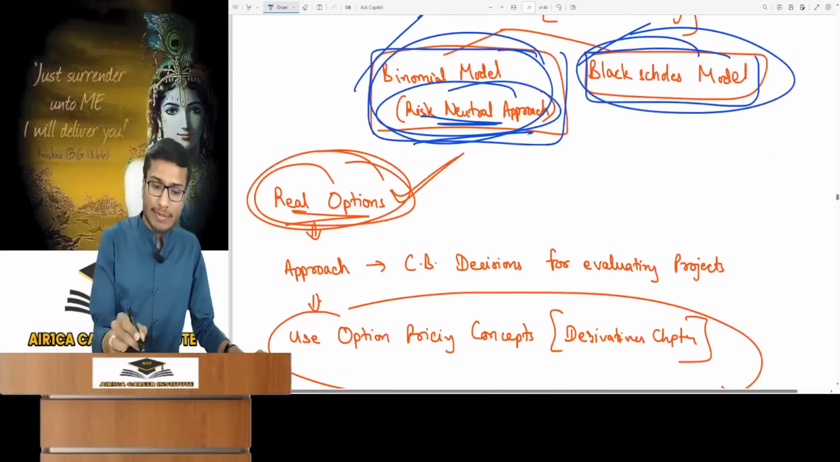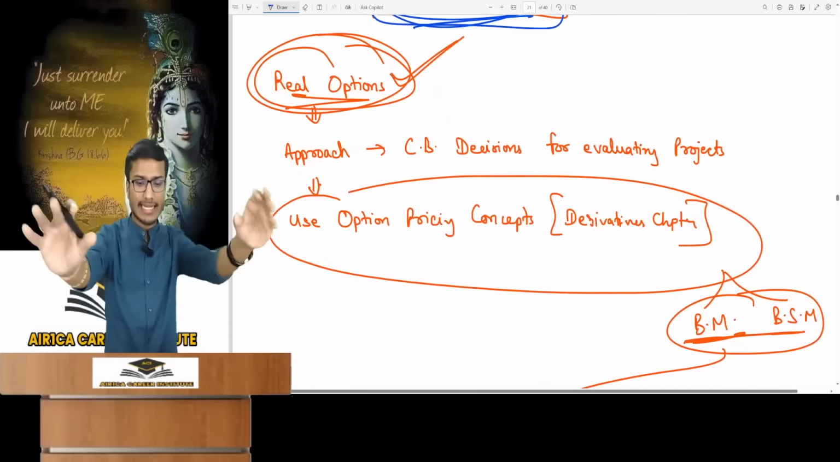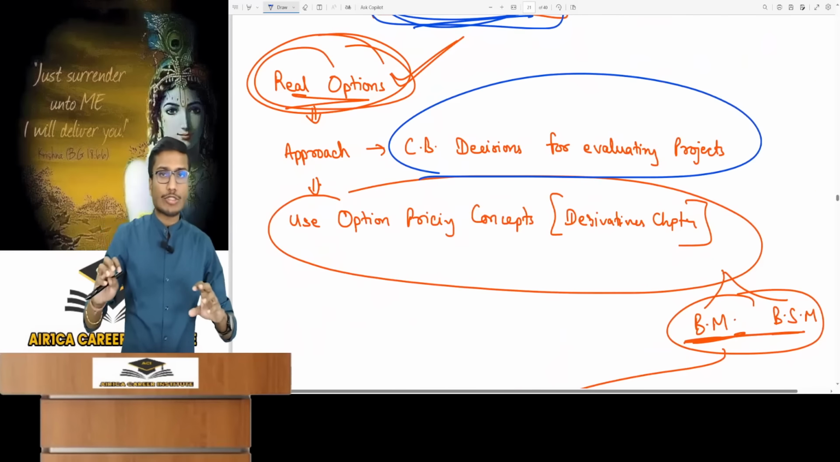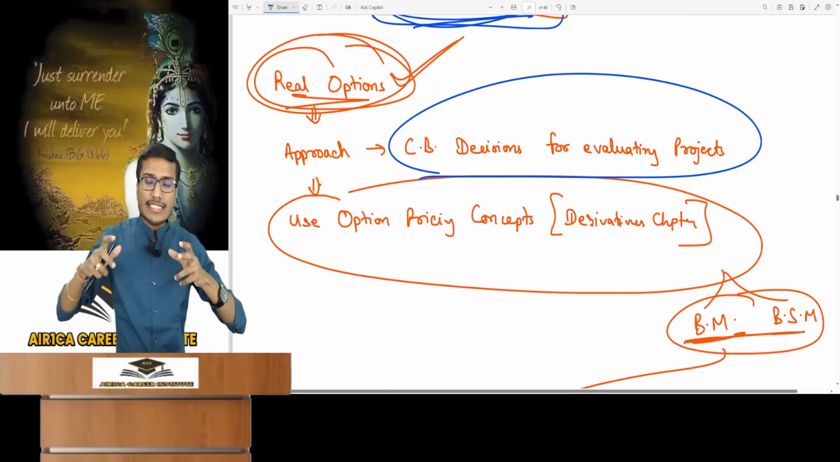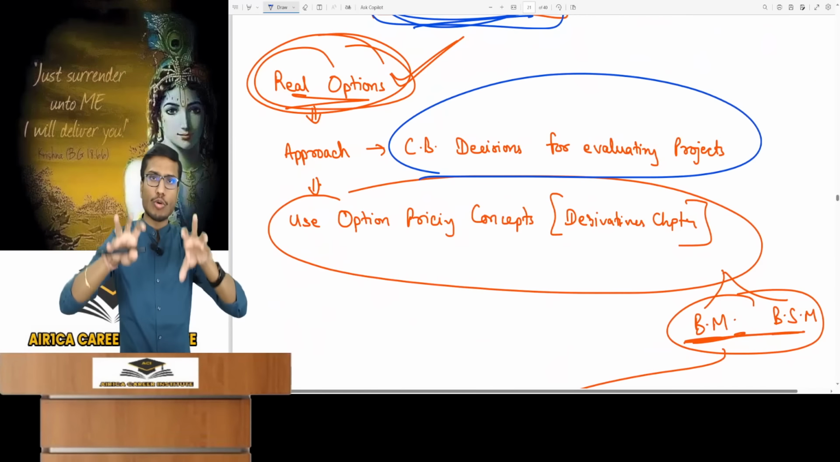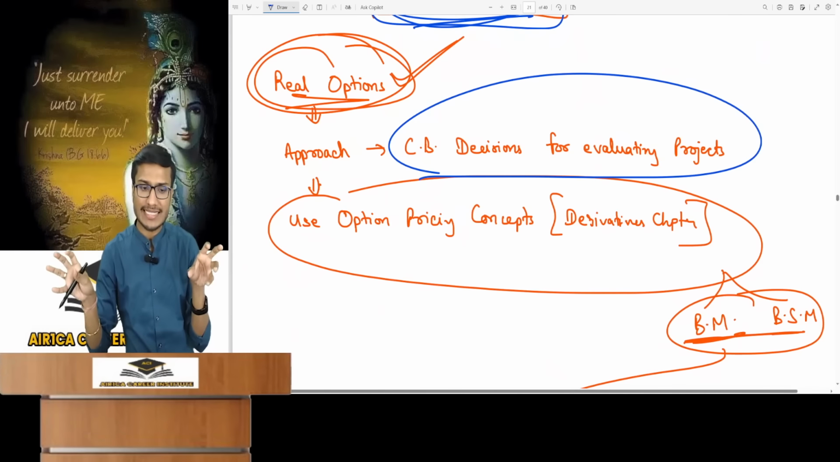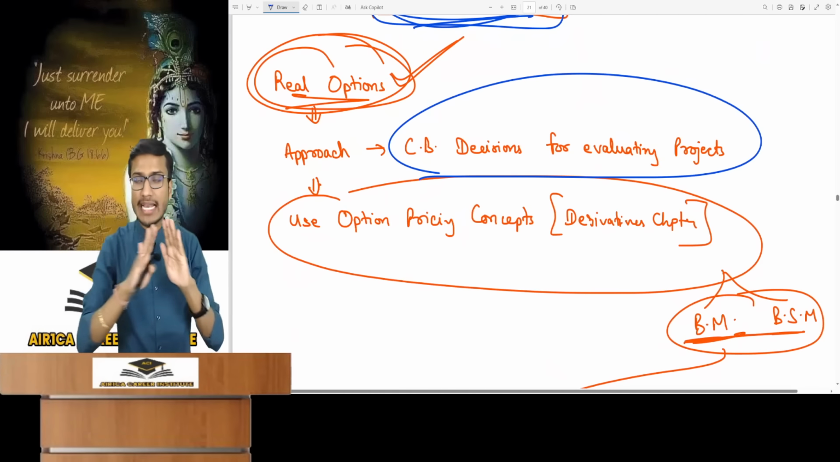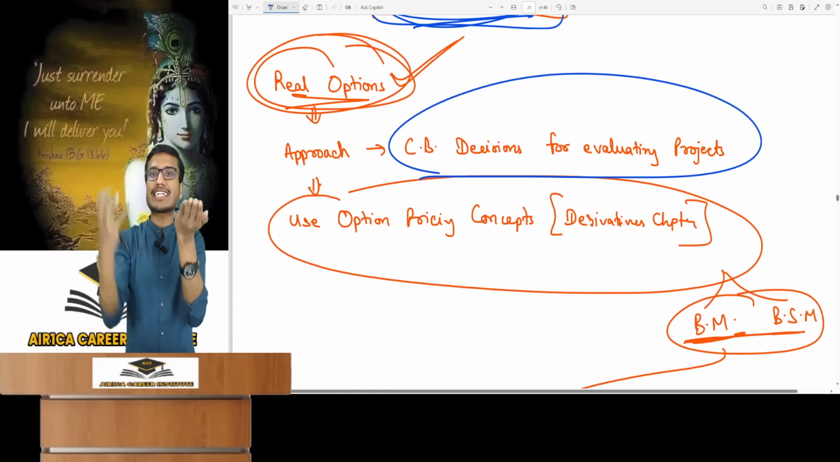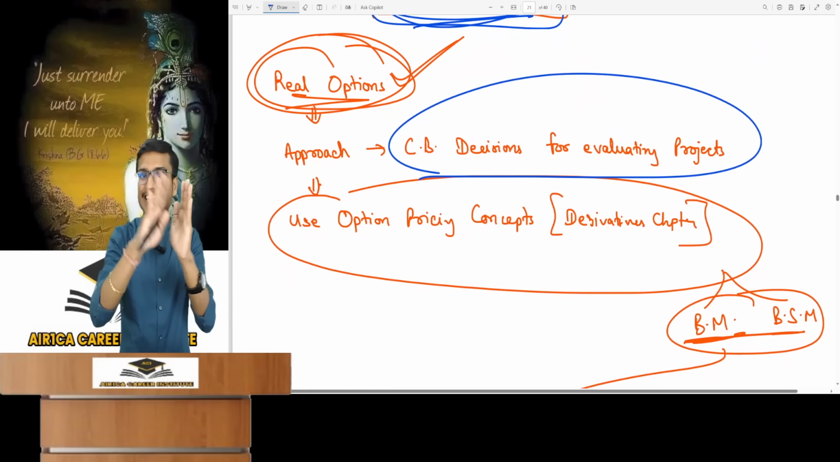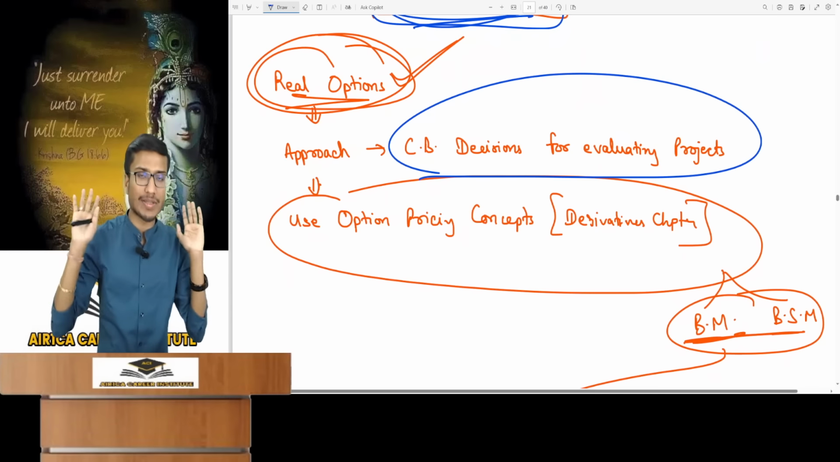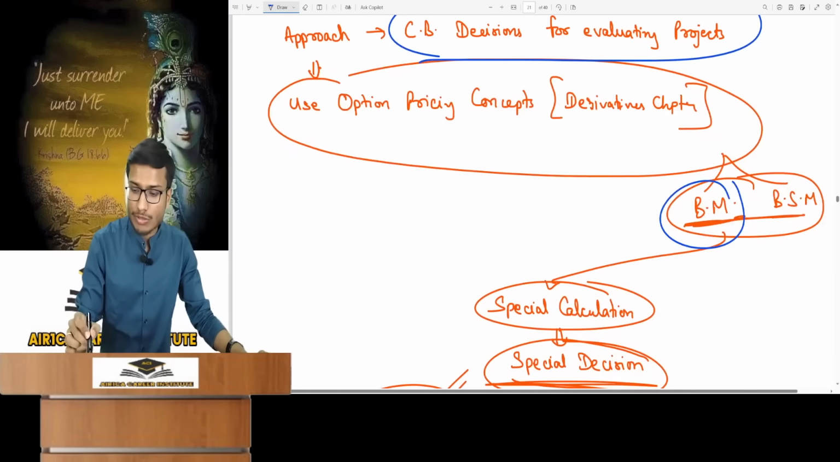Real options is a decision-making technique for capital budgeting. In capital budgeting, you evaluate projects to decide. The only difference is you apply two models from the derivatives chapter for option pricing. Hence, they are real options. Apart from this, don't assume we're creating an option contract for the project. There is no actual contract which is involved, nothing at all. You simply use two models, that is the Black-Scholes model and the binomial model.